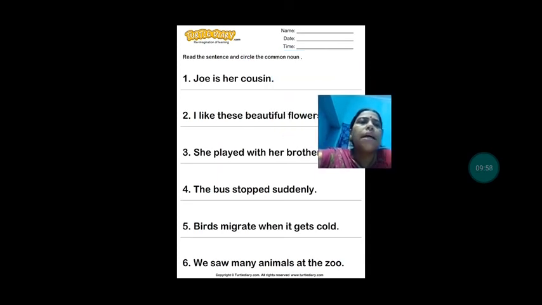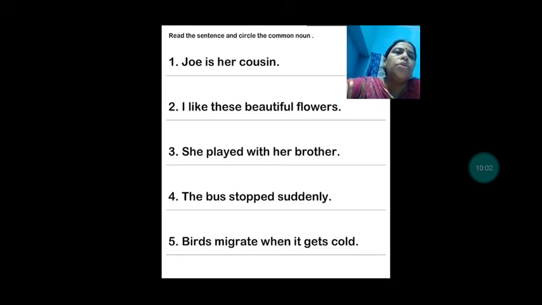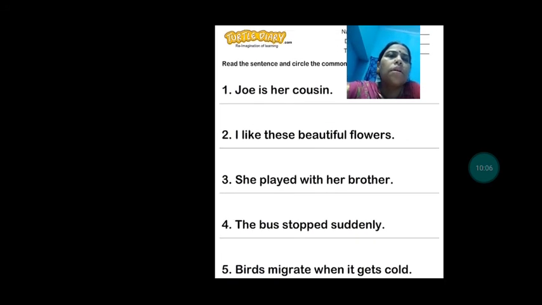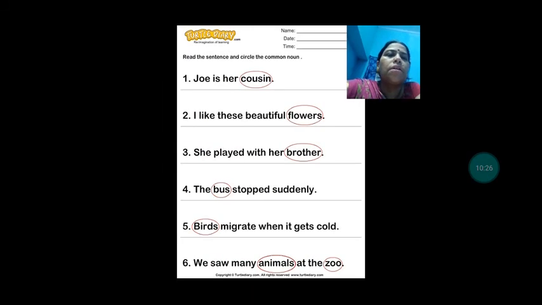Read the sentence and circle the common noun. It is for you, children. Zoe is her cousin. So what is the common noun in this? Cousin. Then, I like these beautiful flowers. Flowers. She played with her brother. What is the common noun? Brother. The bus stopped suddenly. Bus. Birds migrate when it gets cold. Birds. Now let us see whether we are correct or not.